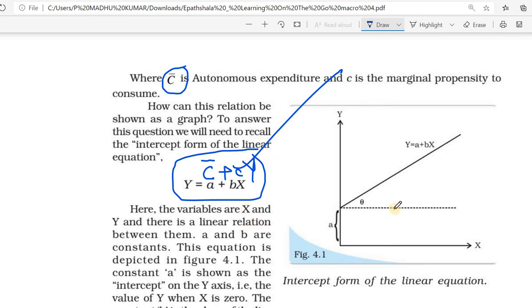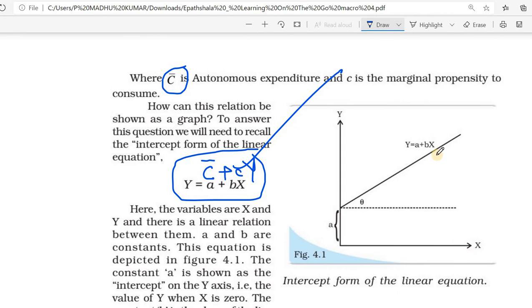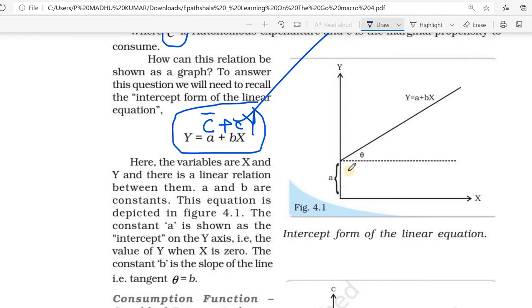In this diagram you can see the x and y axes. With a linear equation, how can we draw it? This intercept is the autonomous consumption, and this part is the induced consumption. When income increases, consumption also increases.